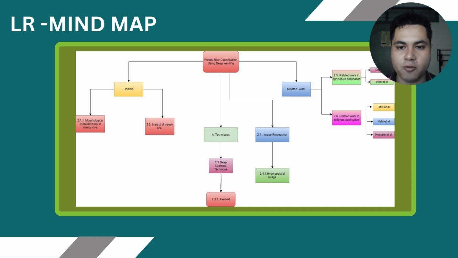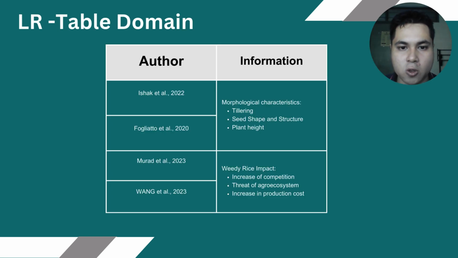For the literature review, we'll be focusing on the domain, the AI techniques, image processing, and related works. For the domain area, we'll be focusing on the morphological characteristics of weedy rice, such as clearing, seed shape and structure, and plant height, and also the impacts of weedy rice, such as increased competition, threat to the agro ecosystem, and increase in production costs.